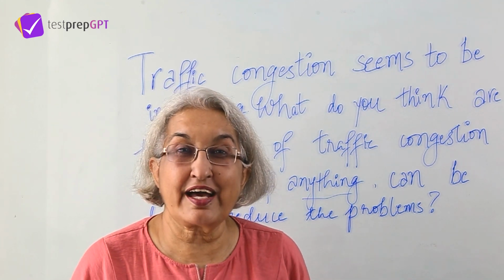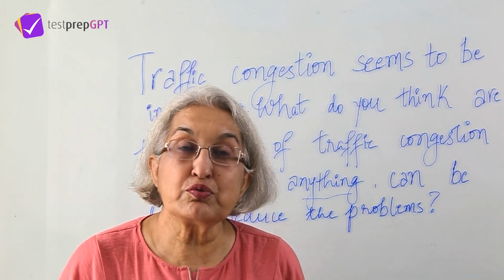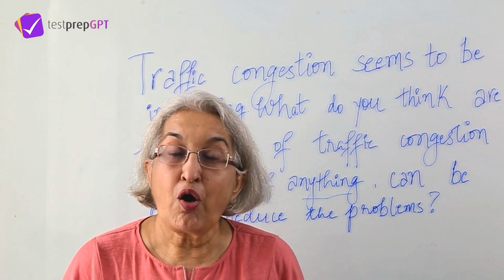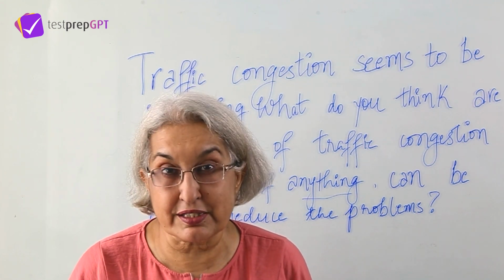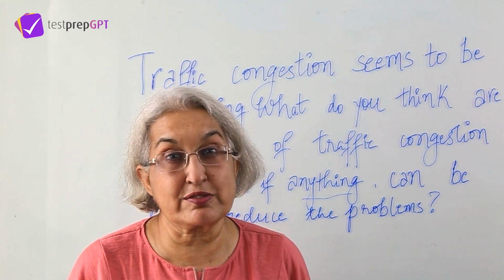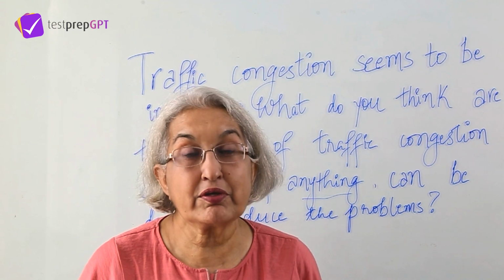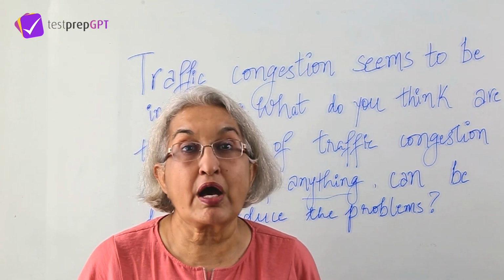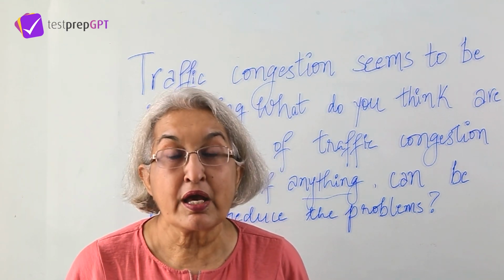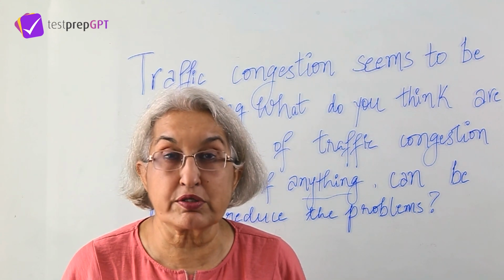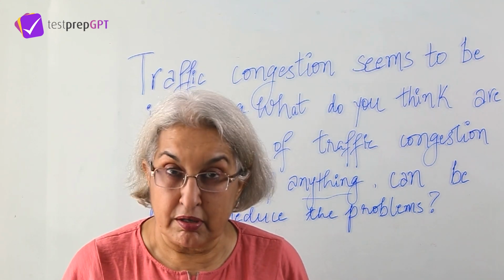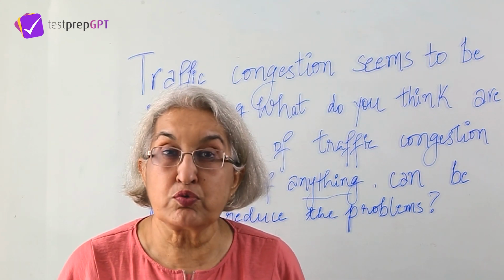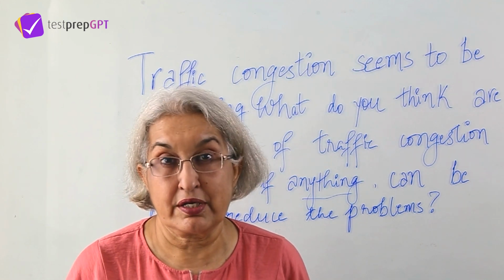And you can say that it is very difficult to address this problem of traffic congestion in the cities. But you will have to give reasons why it is difficult. You'll have to say it is difficult because towns have been planned in a certain way, or perhaps there is not enough local authority to enforce the rules, etc.